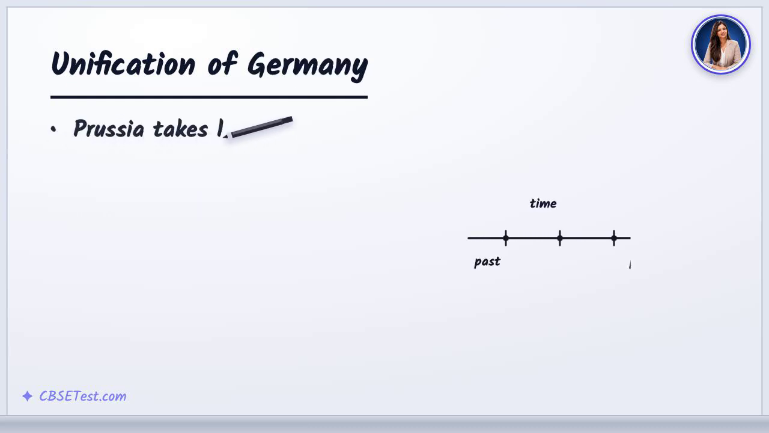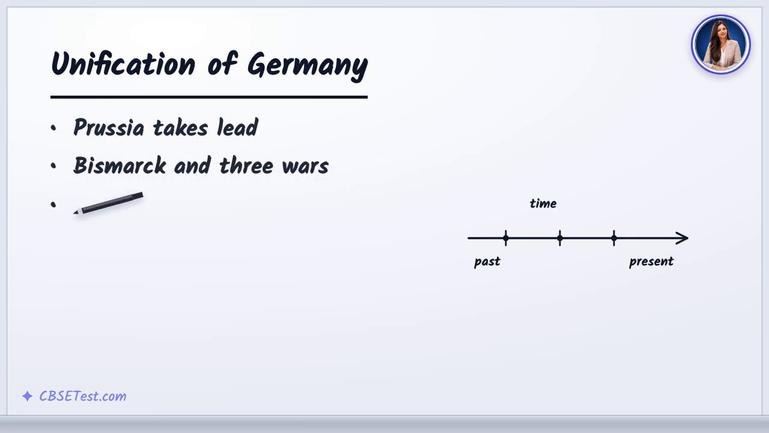In Germany, the chief minister of Prussia, Otto von Bismarck, used a policy of blood and iron. After 3 swift wars against Denmark, Austria, and France, the German Empire was founded in 1871 with the Prussian king